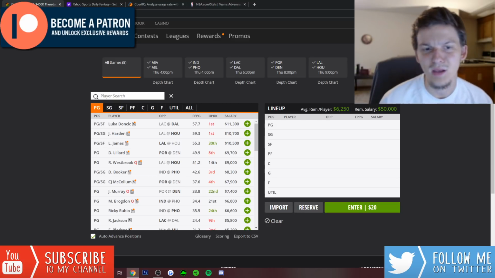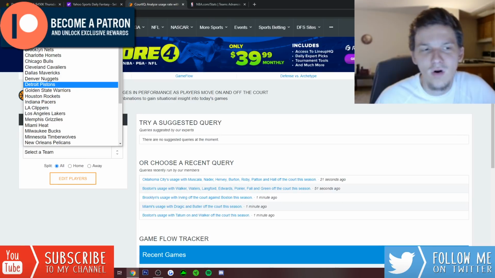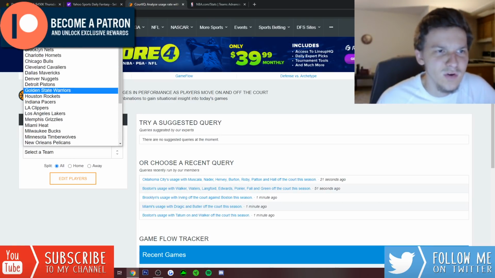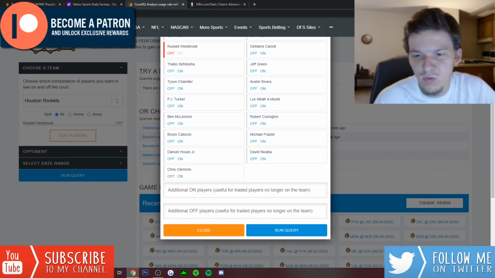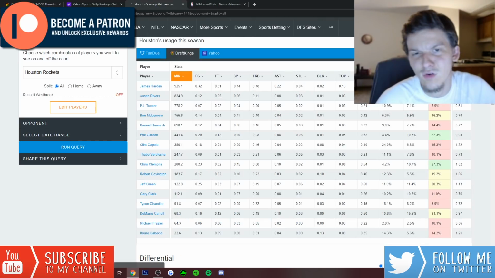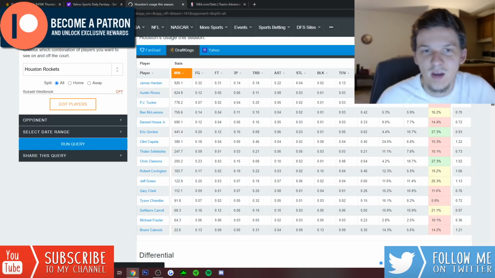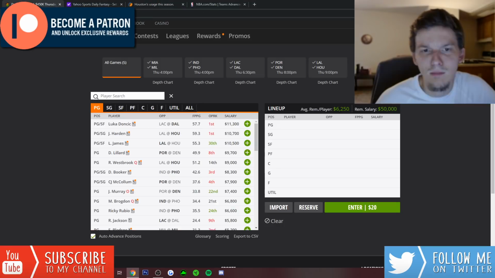If he's out, James Harden is going to be in probably every single lineup I make. We've seen the numbers without Russell Westbrook on the floor. James Harden is an absolute monster. I'll pull up the numbers just real quick so you guys can see. You probably already know this, but with Westbrook off the floor, it's a pretty big sample size. Harden played a ton during the regular season with Westbrook off whenever Westbrook would take a break. 925 minutes with Westbrook off the floor, 44% usage rate, averaging 1.77 fantasy points per minute, 45.5 assist percentage. Literally just elite numbers.